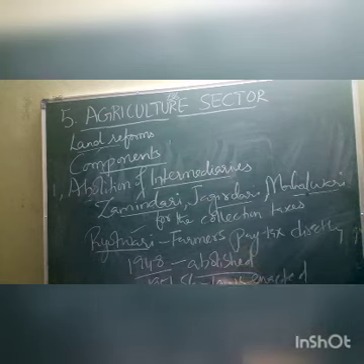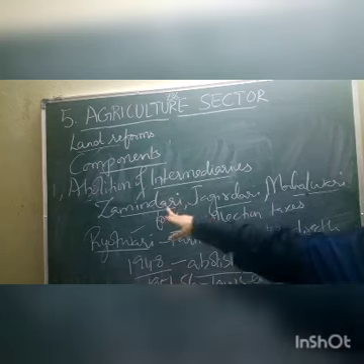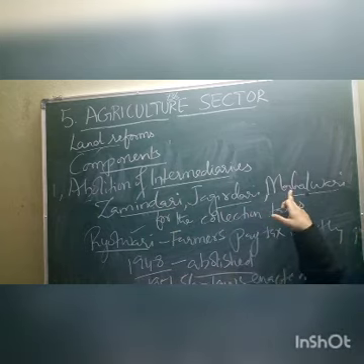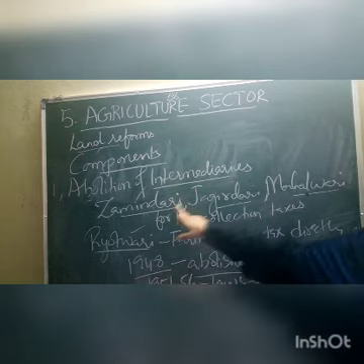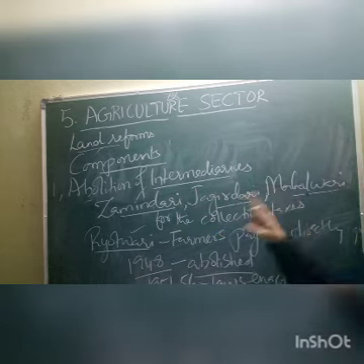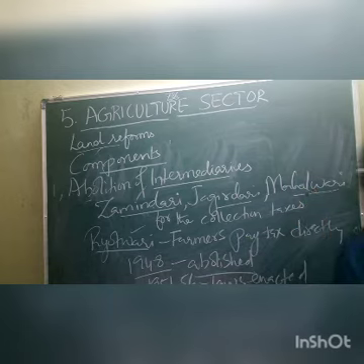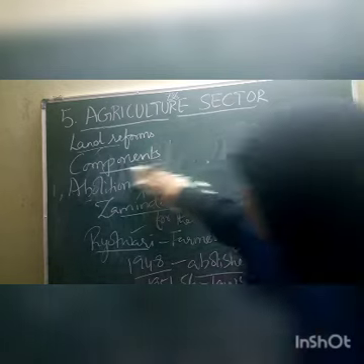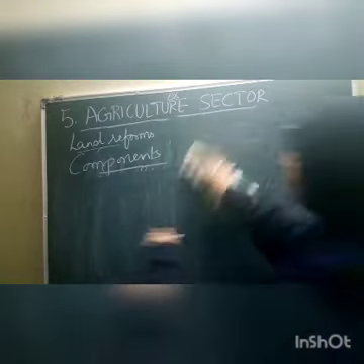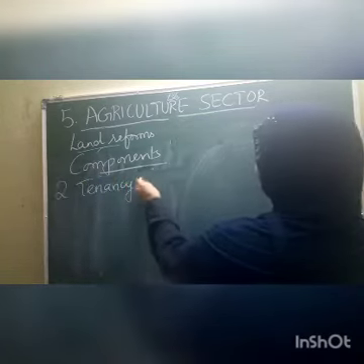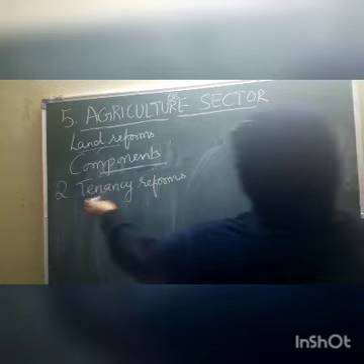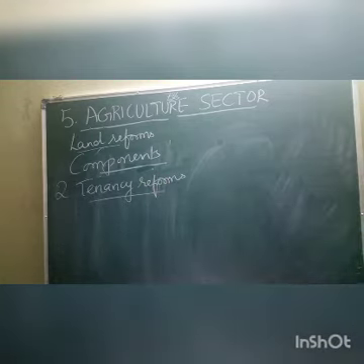I hope this land reform is clear. So what are the intermediaries? Zamindari, Jagirdari, Mahalwari systems were abolished. So the government started taking the taxes directly from the people instead of these mediators. Okay. This is clear. Next one. What is the next component, children, after the abolition of intermediaries? We have tenancy reforms. Second one is tenancy reforms, children.